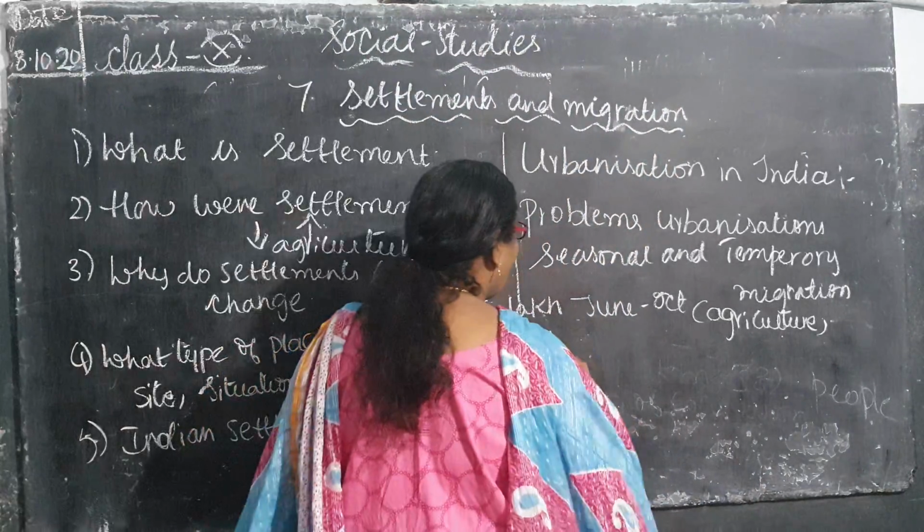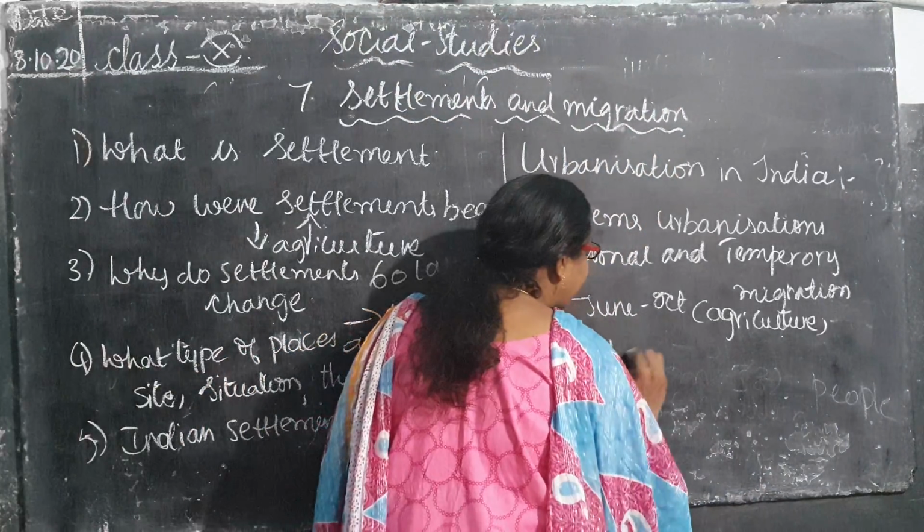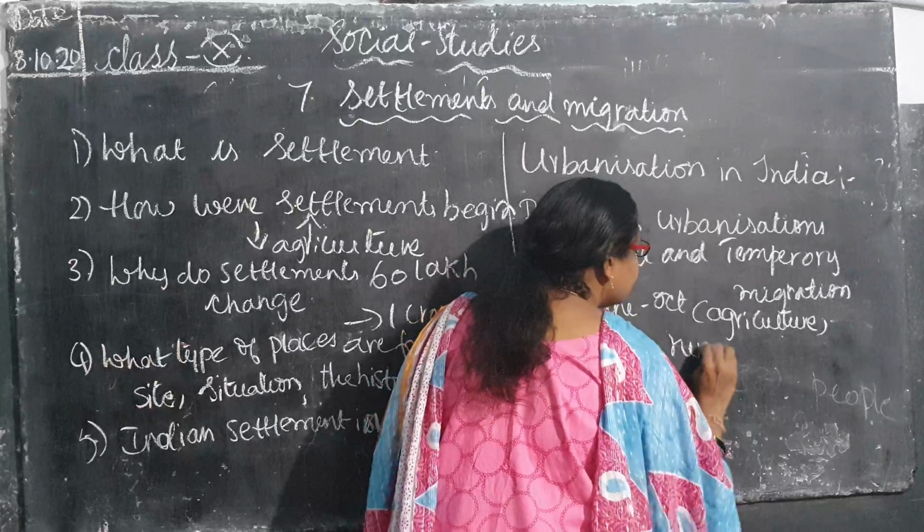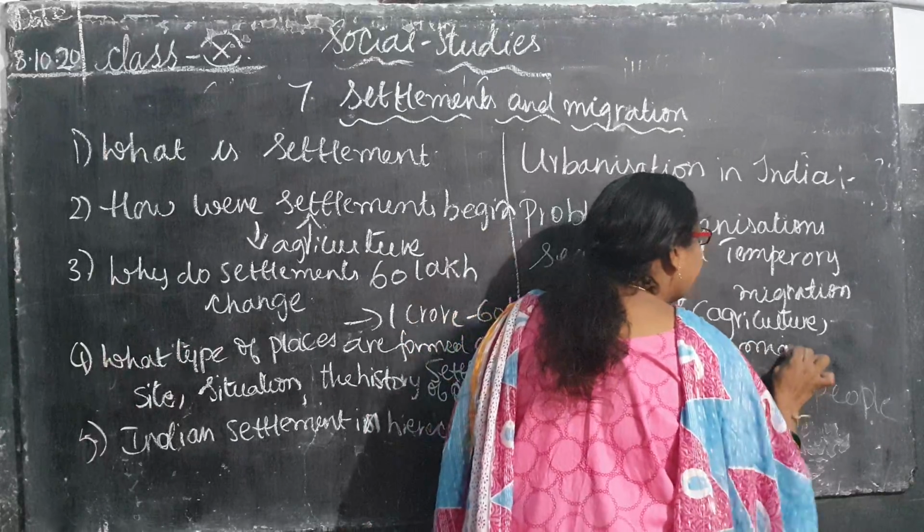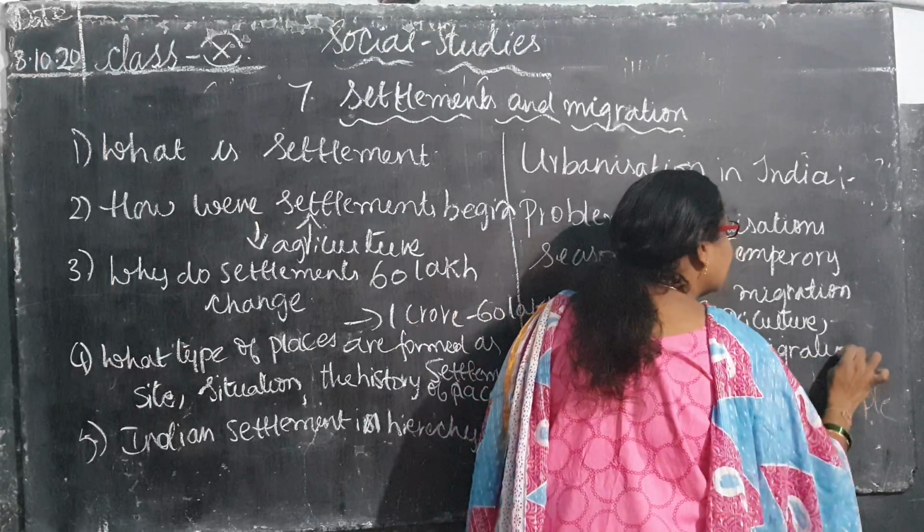Next one, what is rural to rural migration? What is that, children? Rural to rural migration. Here one example is given, children.